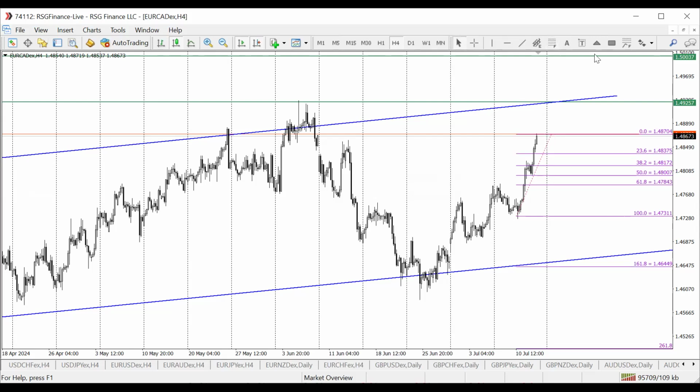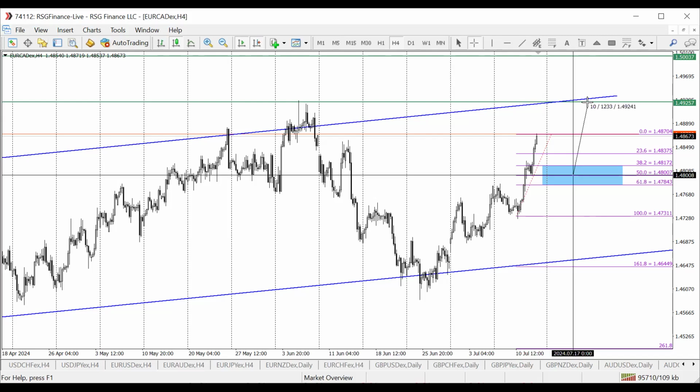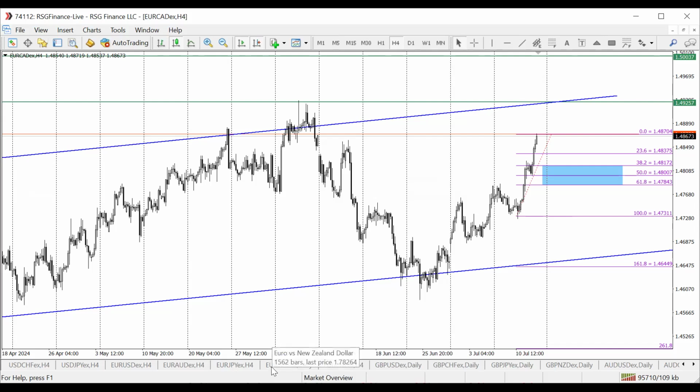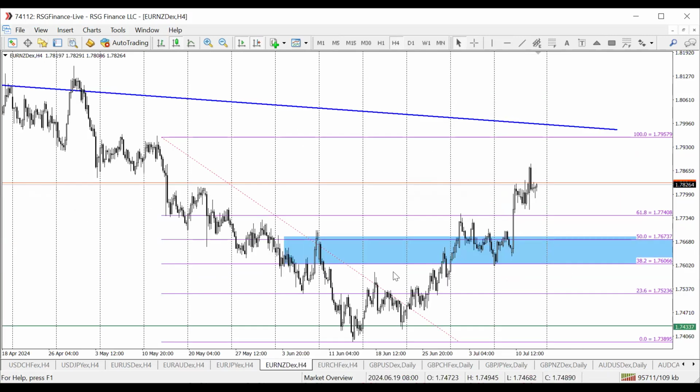So if we get to see price retrace, I would prefer at least the 38.2 level. This would be a comfortable place to look for this retracement. So anywhere from here, price retrace into this level, I'll be happy to go in on it and target our next technical target, about 123 pips. That's 1.4925 level. And last on the list for the week is Euro NZD. Take a look at it on the H4 chart.